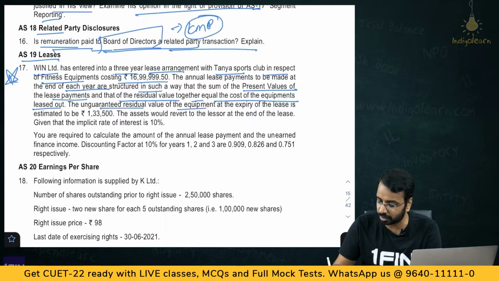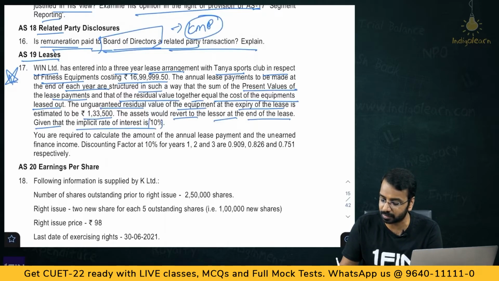Unguaranteed residual value of the equipment at the expiry of the lease is estimated to be 1,33,500. The asset would revert to the lessor at the end of the lease, given that the implicit rate of interest is 10%. You are required to calculate the amount of annual lease payment and unearned finance income.